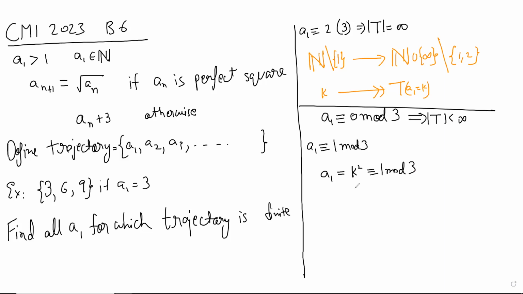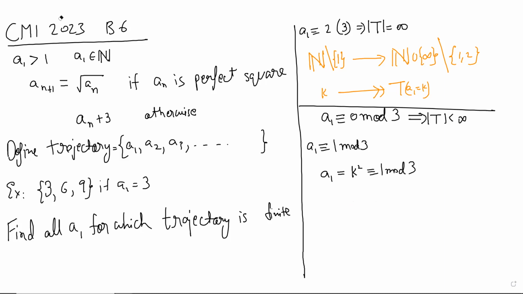Then you will take its square root. So if k is 2 mod 3, you are done, right? But what do you do if k is 1 mod 3? I mean, then it's trivial, right? Because you can just use induction, because there's a smaller number. But let's write it.